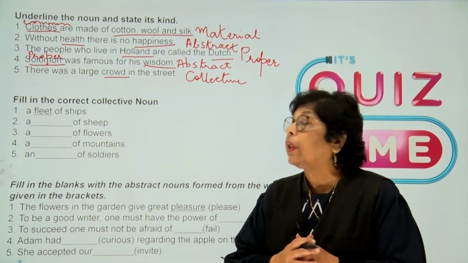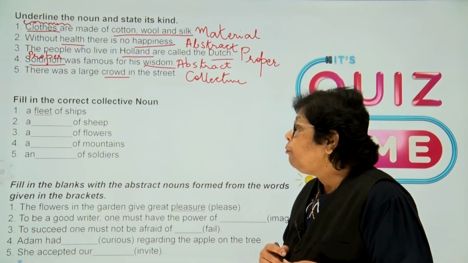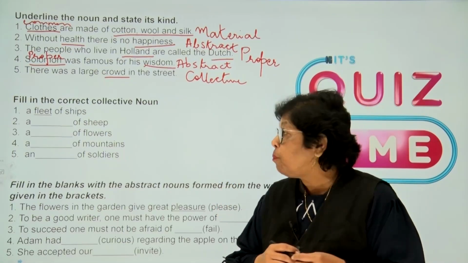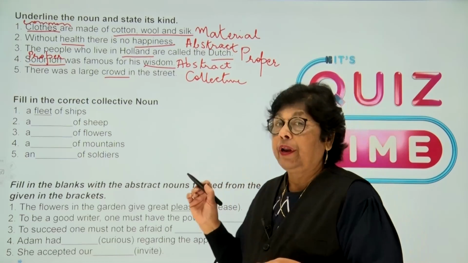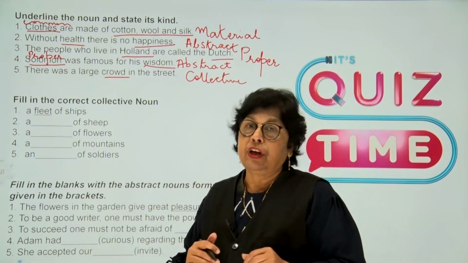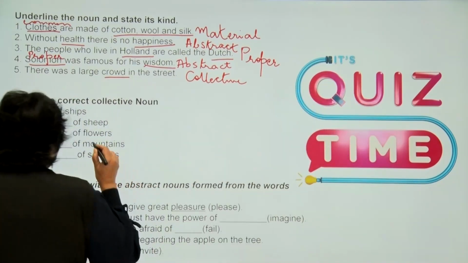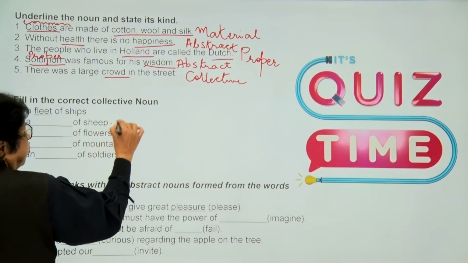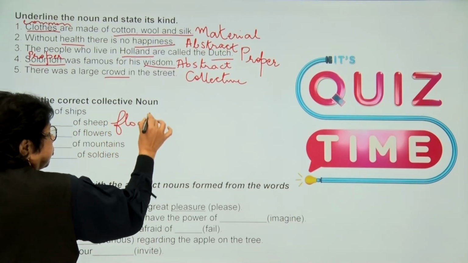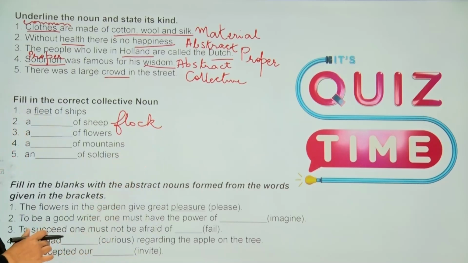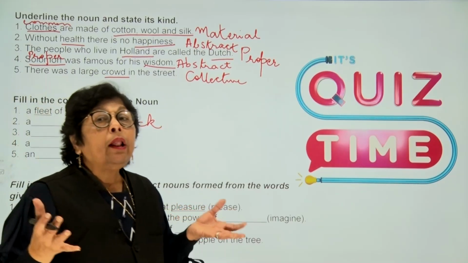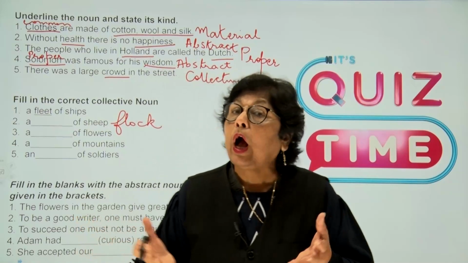Fill in the correct collective nouns. You have a fleet of ships. Then we have, children, a flock of sheep. Now, for flowers, children, there are two things that we can use here.